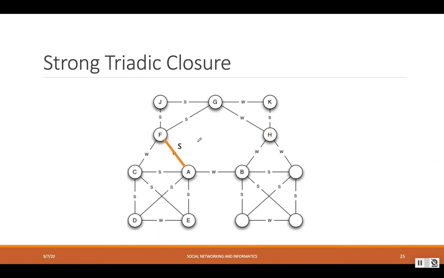Now let's see this example. In this graph, F has a strong friendship with G and F has a strong friendship with A, but there is no connection between A and G. From this example we can say that F is violating the strong triadic closure property.